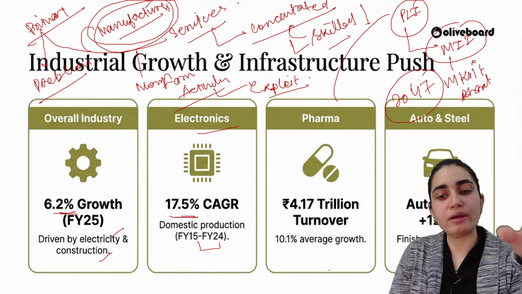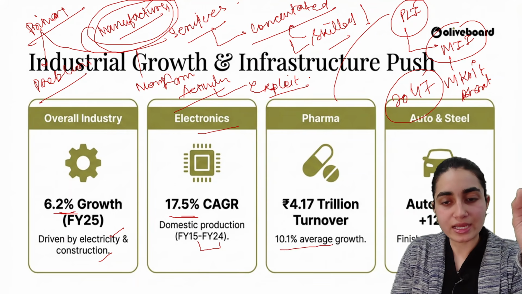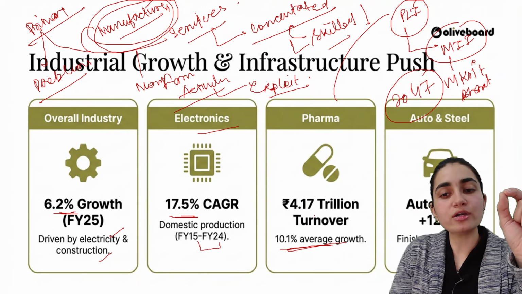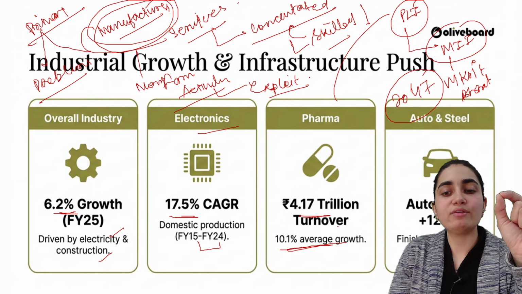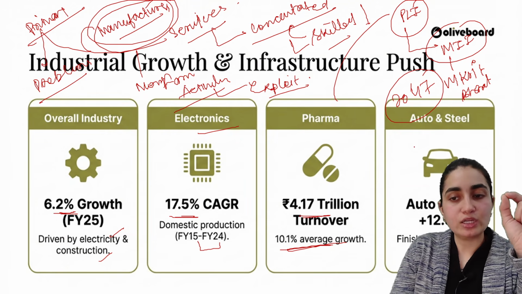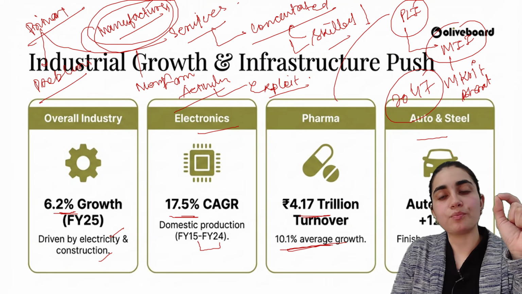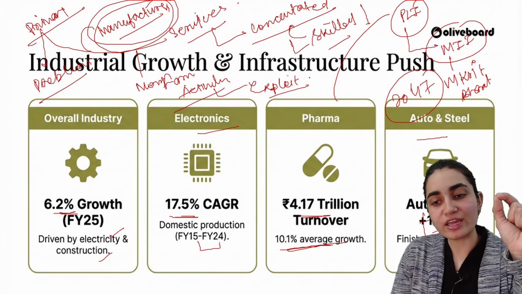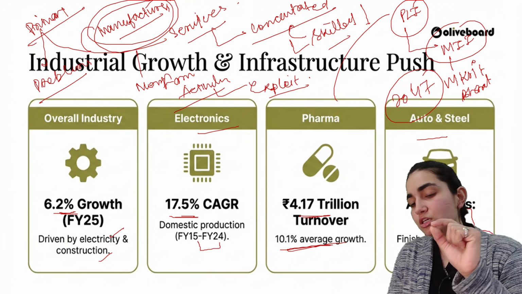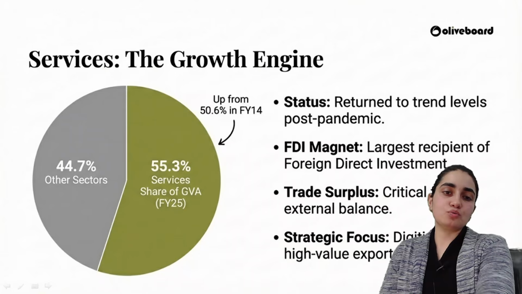In pharma, we are doing better. The average growth is 10.1%, and we've got a turnover of 4.17 trillion. We are doing better in auto as well as steel also. There is a surge of 12.5%, and where we see steel, specifically 4.6%.